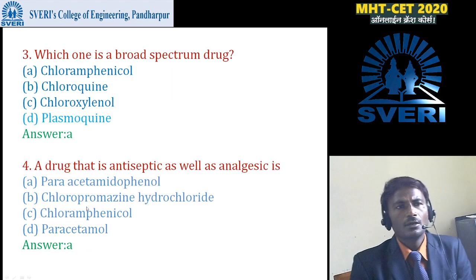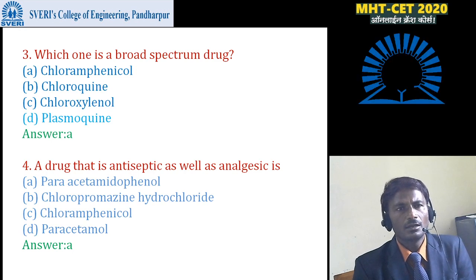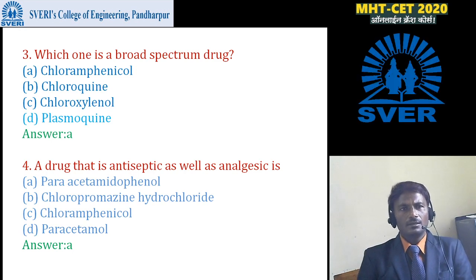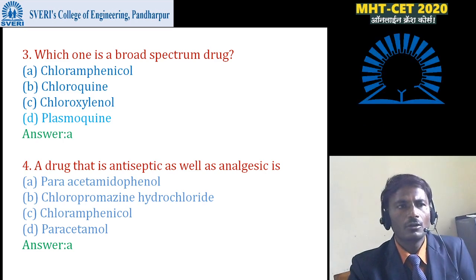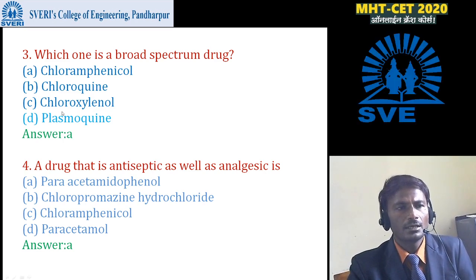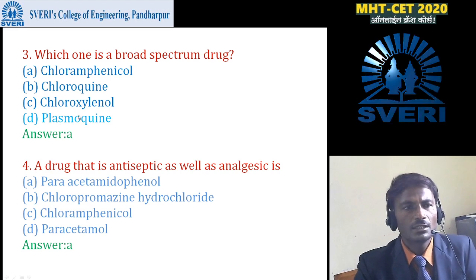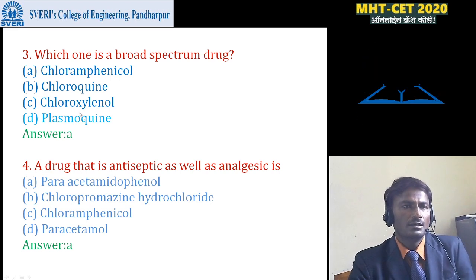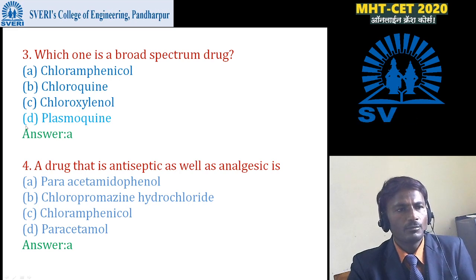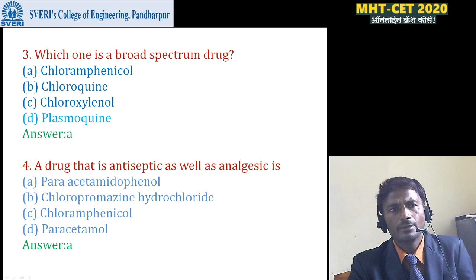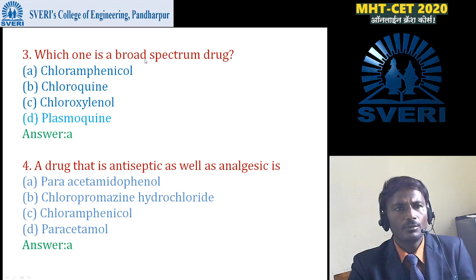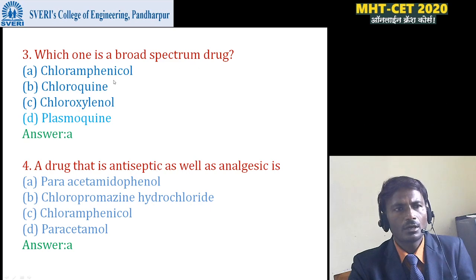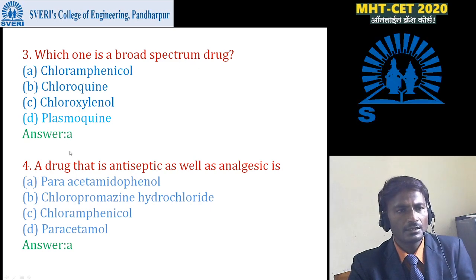Next one is, which one is a broad spectrum drug? First option is chloramphenicol, chloroquine second, third one is chloroxylenol, and fourth one is plasmoquine. So you have to remember here, an example of a broad spectrum drug is chloramphenicol. That is why the first answer is correct here.